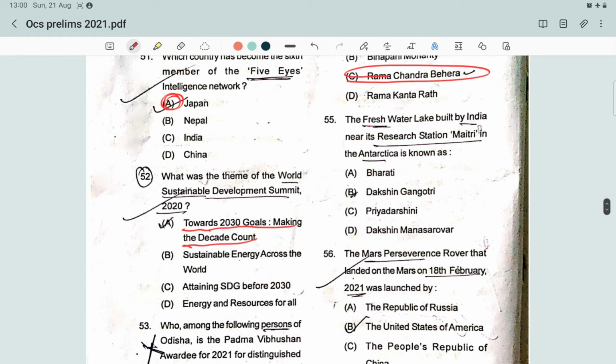Next question: the freshwater lake built by India near its research station Maitri in Antarctica is known as Lake Priyadarshini. Option C is the answer.